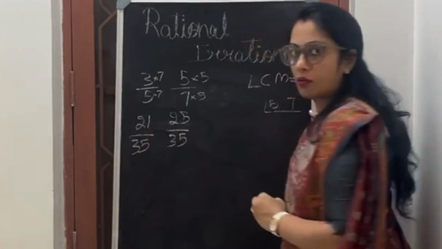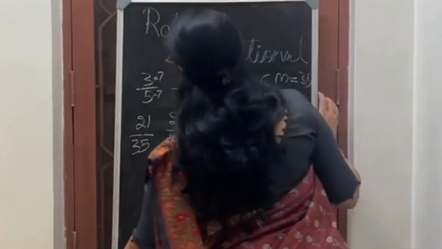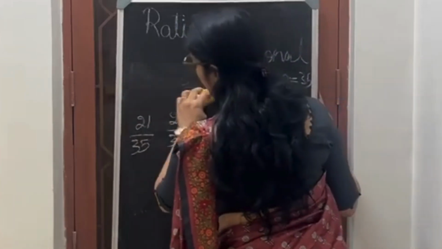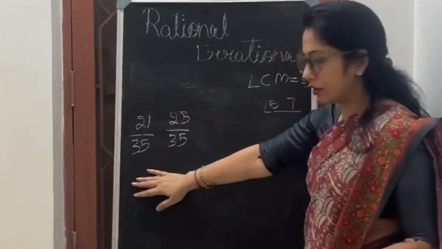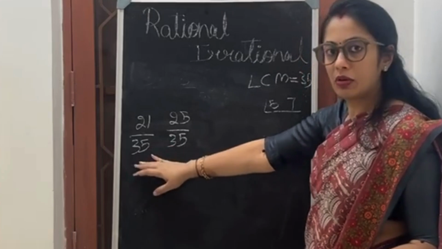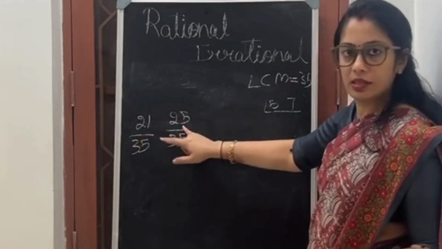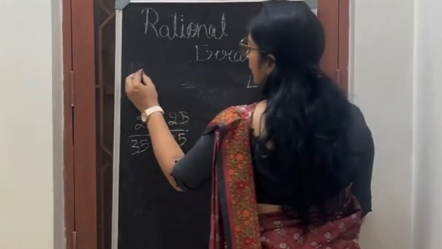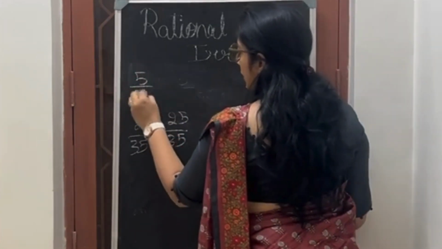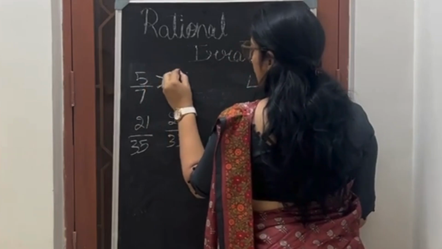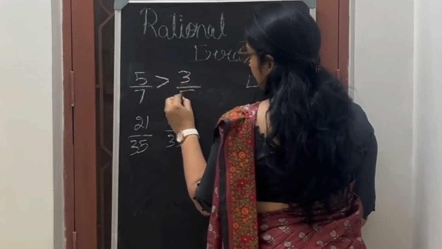If you don't know how to do this, please see my fractions video. Okay, so I found out the LCM, then I wrote this. Now in this, which is greater? Because the denominators are the same, we can say 21 is smaller and this is greater. So I will write 5 by 7 is greater than 3 by 5.